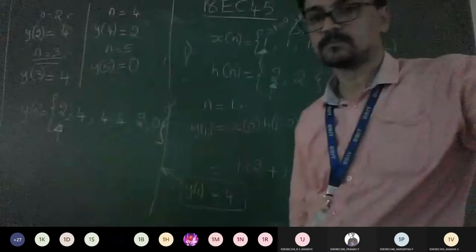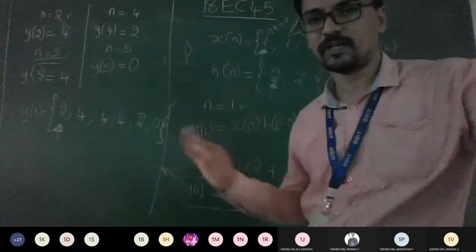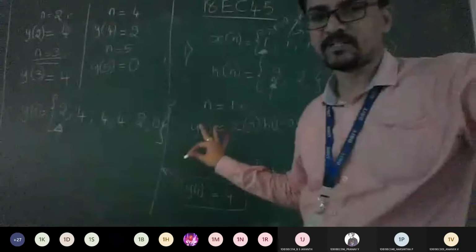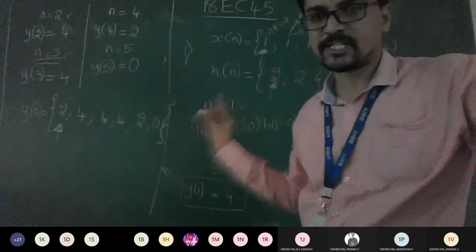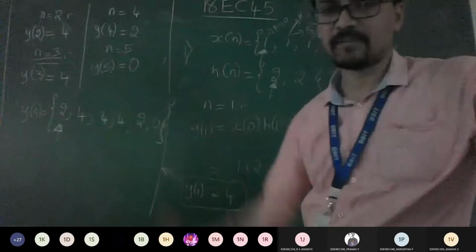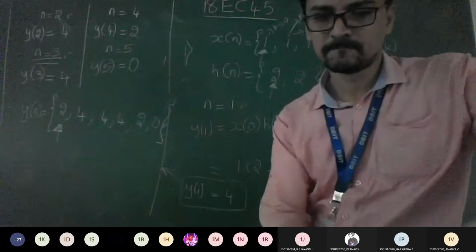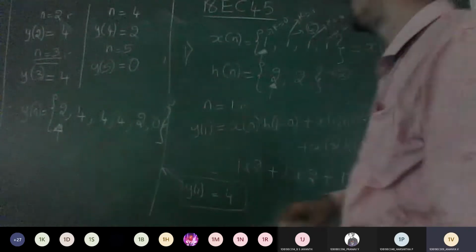So this is method number 1, using a formula to calculate the convolution sum. I hope this is simpler compared to your integral, because unlike the integral there is no movement to be done, just dumping the values and getting the answer. So if method 1 is okay, the same problem we will try to solve using method 2, that is sketching. Using sketching also we should get the same answer. Shall we proceed? Yes, sir. Good. So let's move on. We keep the question as it is.